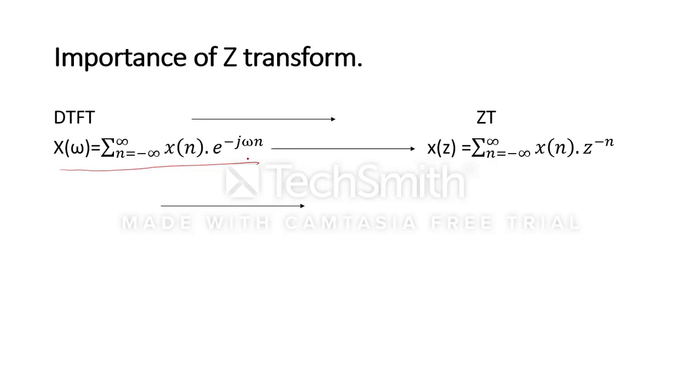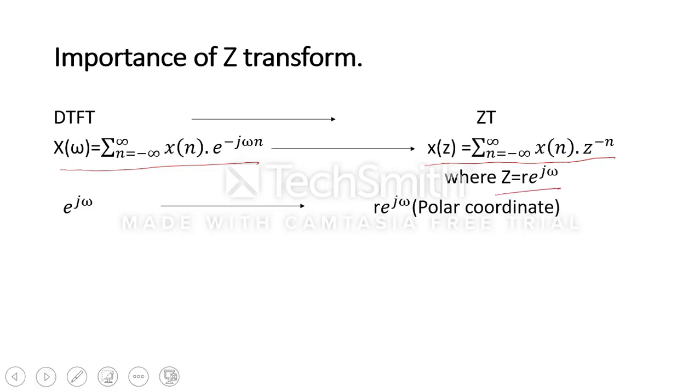And for the Z transform, the formula is X(z) equals summation x[n] z to the power minus n, where z is nothing but r e to the power j omega. Instead of e to the power j omega, we are replacing it by r e to the power j omega, where r is the radius.